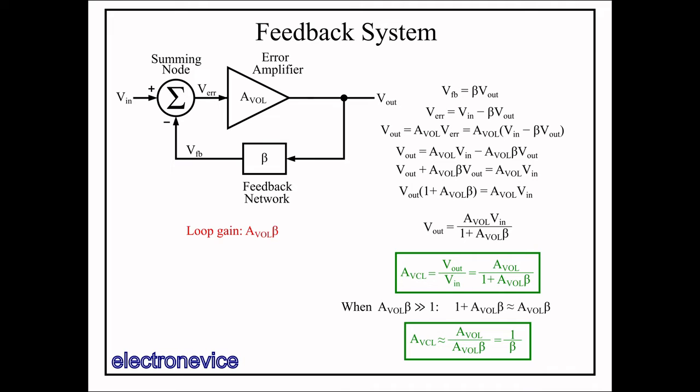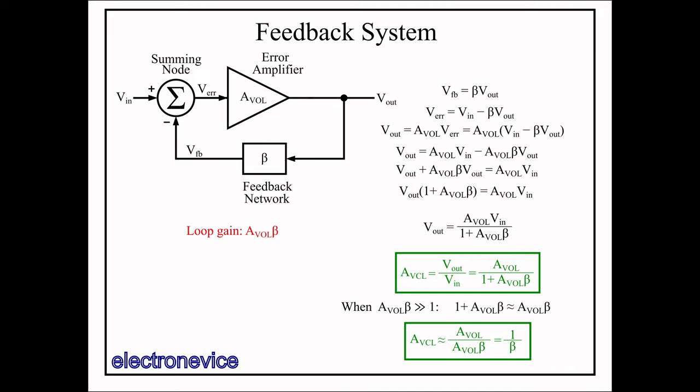Notice that beta directly attenuates the loop gain when beta is less than 1. And beta is almost always less than 1 for passive feedback loops. This means the smaller beta is, the smaller the loop gain is. This makes intuitive sense because when beta is smaller, then the overall closed loop gain of the circuit is larger, so there's less gain left over in the error amplifier to push the closed loop gain close to the ideal.